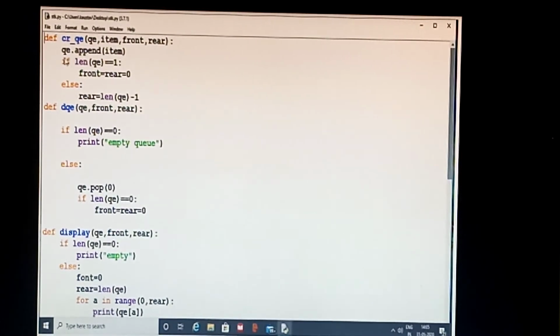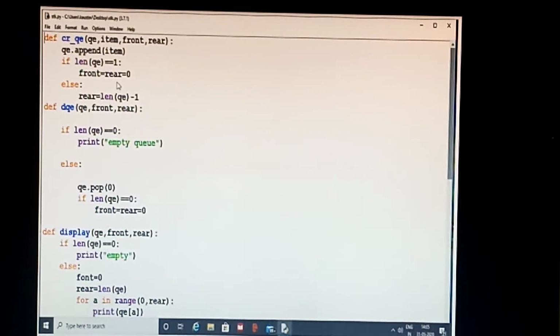So what I have done, QE.append(item). We know the function of append. What is the function of append? It will insert the element at the end of the queue. Now if len(QE) is equal to 1, then front and rear will be assigned to 0.